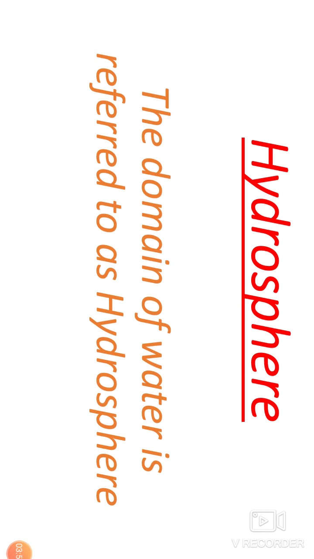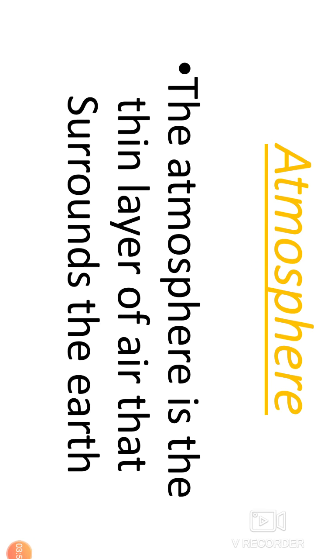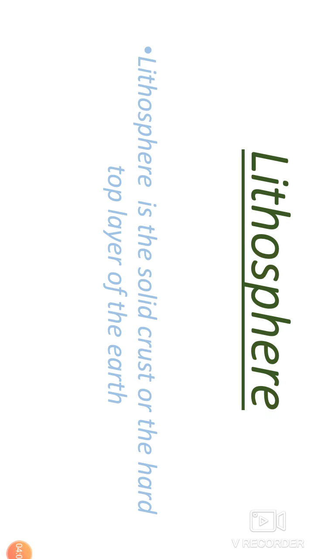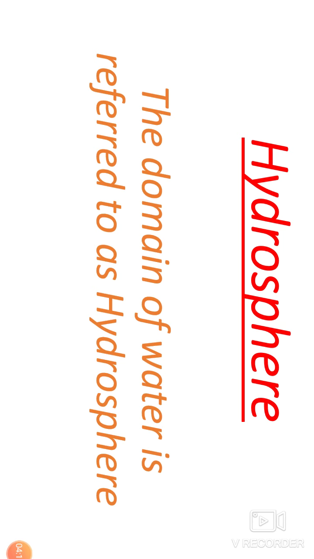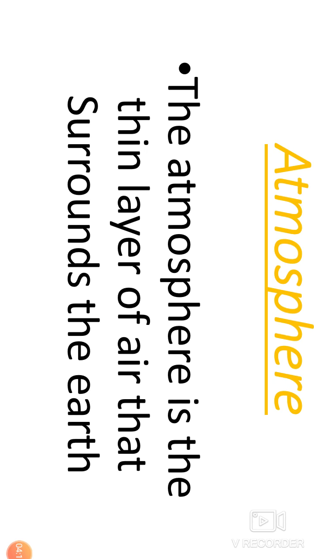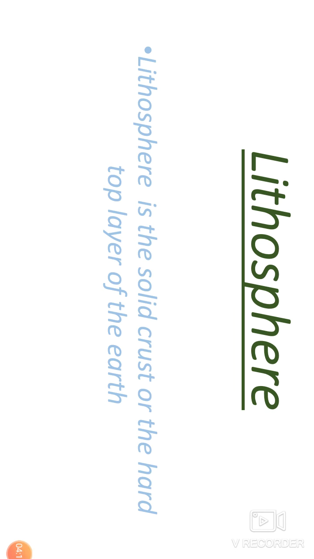And then atmosphere, so the atmosphere is the thin layer of air that surrounds the earth. So these are the three portions, and first is lithosphere, second is hydrosphere, and third is atmosphere. Discuss about these three also.